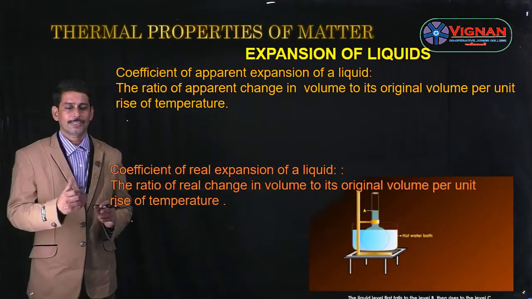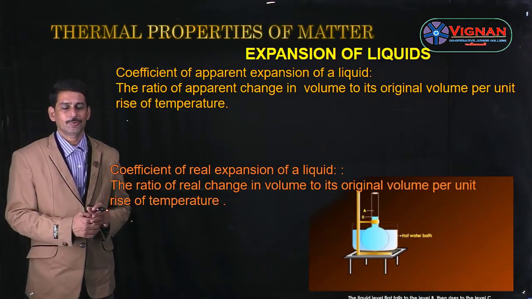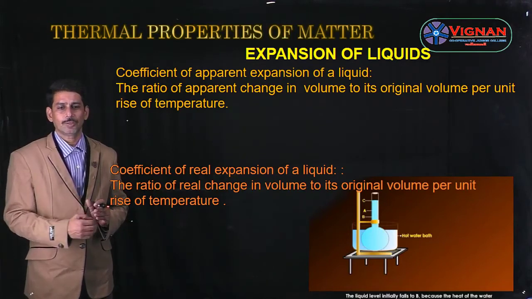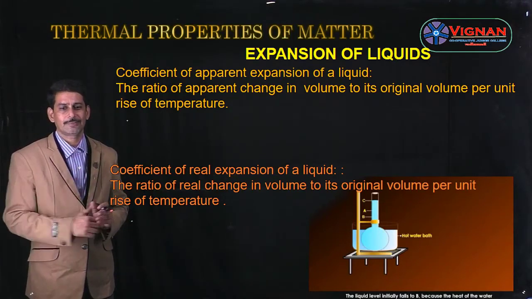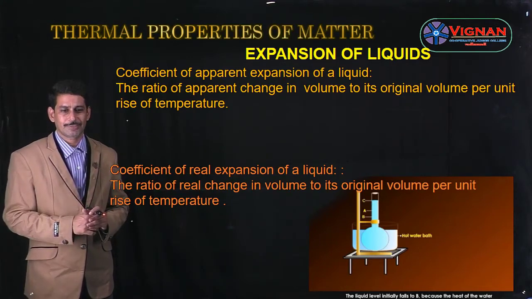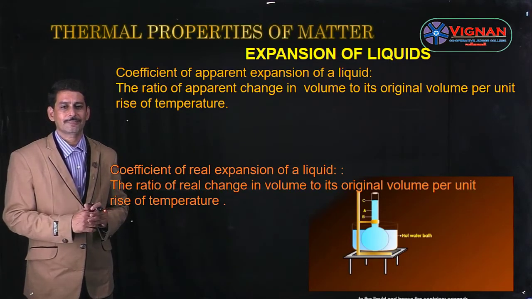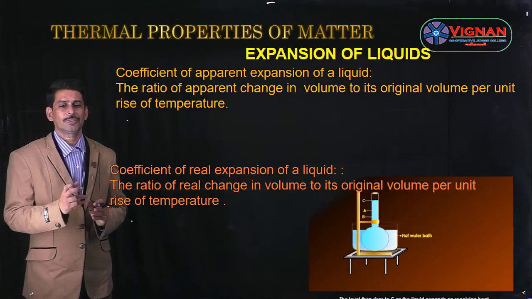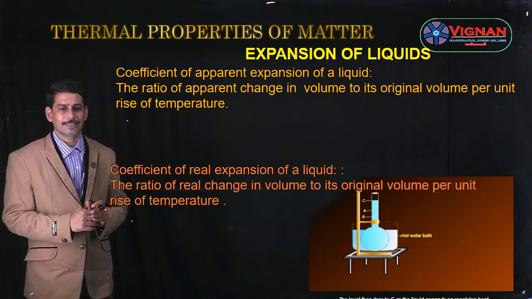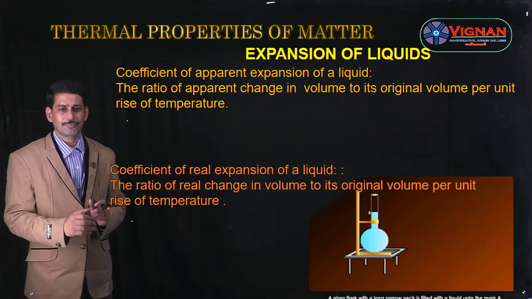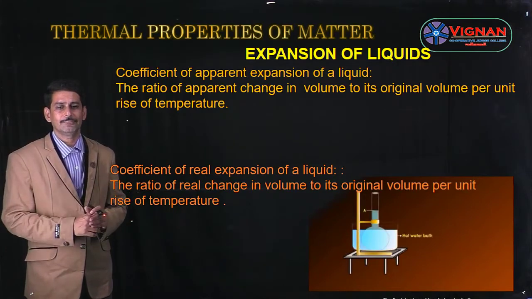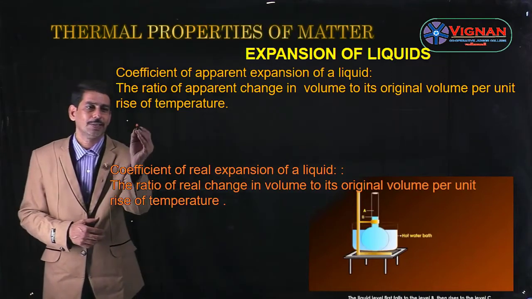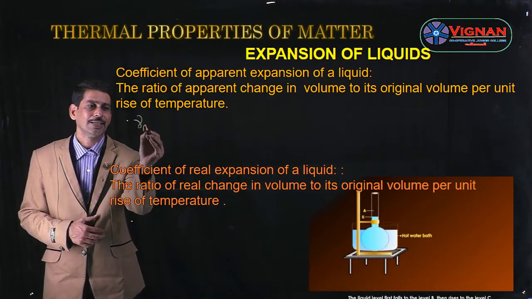Now let us see the volume coefficient of expansion of a liquid. As we know just now, liquids have two volume coefficients of expansion. One is the coefficient of apparent expansion of a liquid and the other is the coefficient of real expansion of a liquid. The coefficient of apparent expansion of a liquid is the ratio of apparent increase in volume to its original volume per unit rise of temperature. This coefficient is denoted by the letter gamma A.